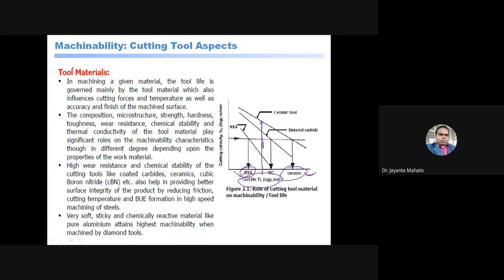Tool life constant means उसी टाइम तक वो टूल एक्सटेंड होगा. Okay, suppose it is a constant tool life. So in this case you can employ more cutting speed, cutting velocity along the y-axis. Or for a constant cutting speed, the tool life is more in case of ceramic material. So these tool materials also affect the machinability of the material.